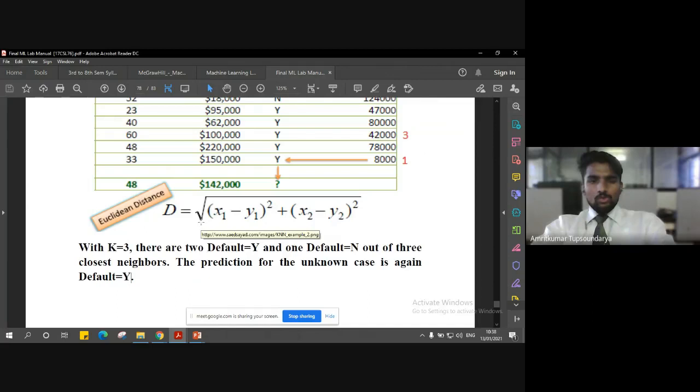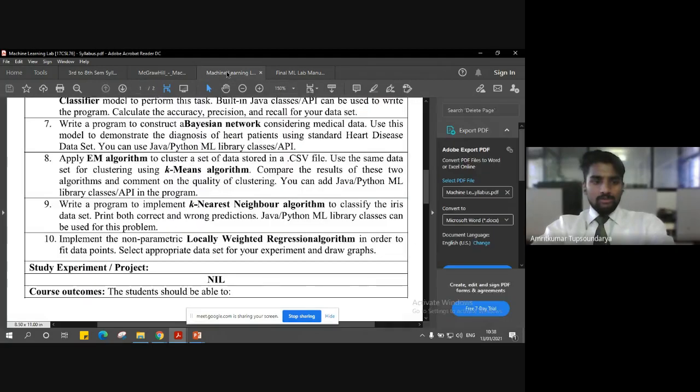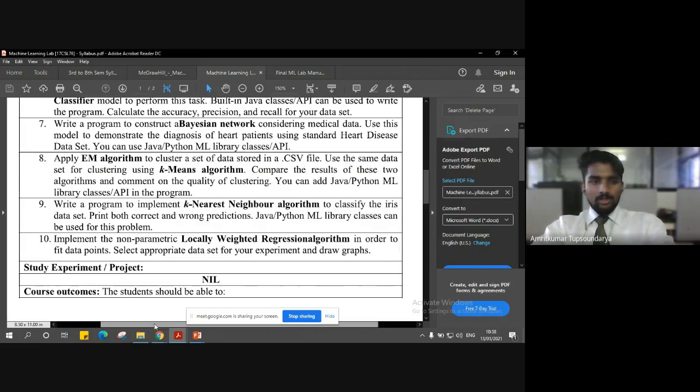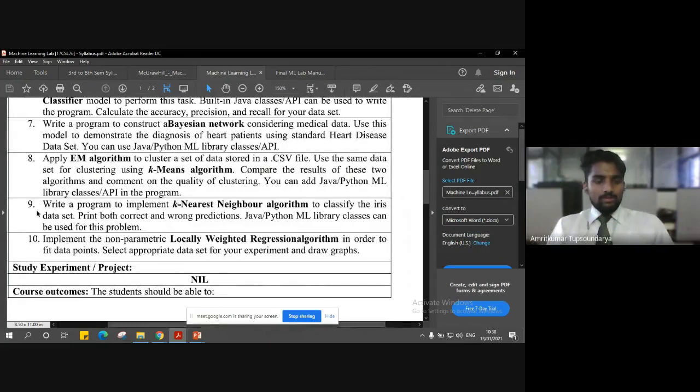With this basic understanding, let us see our lab experiment. In lab experiment number 9, we are supposed to write a program to implement the k nearest neighbor algorithm to classify the iris dataset. You must be aware of the iris dataset; iris is a form of a flower.